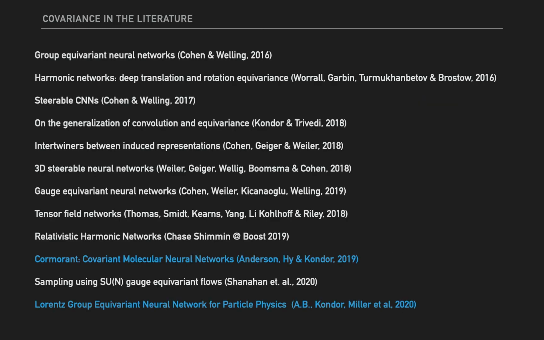And our work is part of a bigger program that's been going on for the last few years, building connections between machine learning and symmetries. But we believe that our work in these two highlighted papers at the end is the first direct implementation and application of such ideas in physics problems.